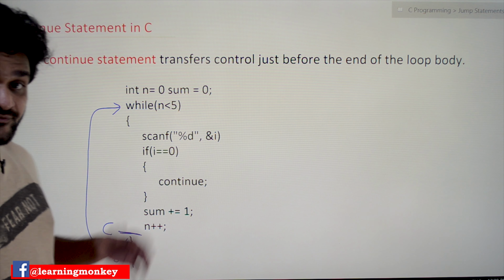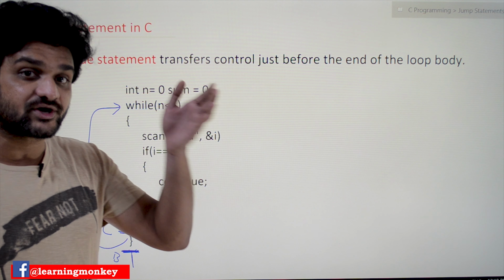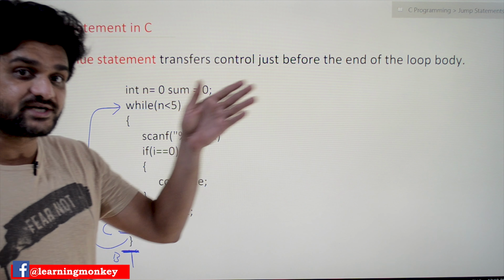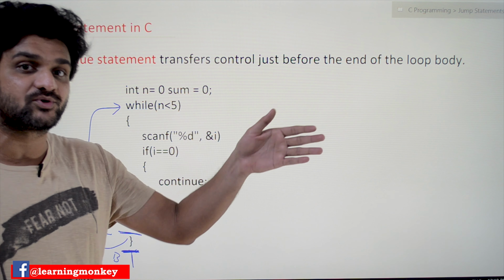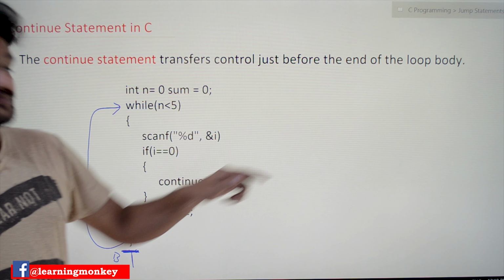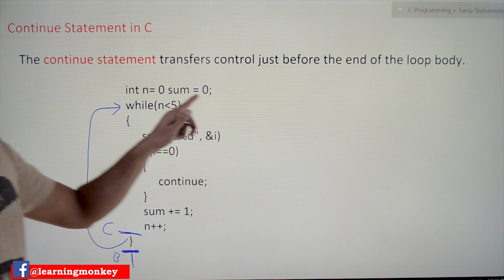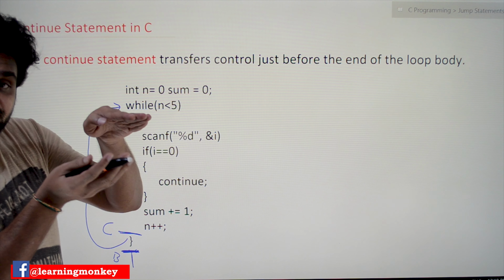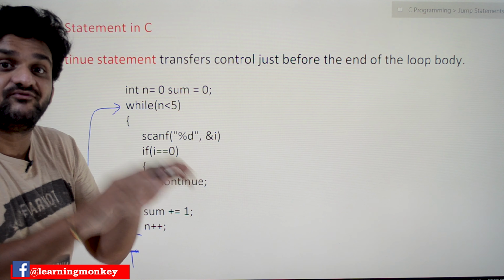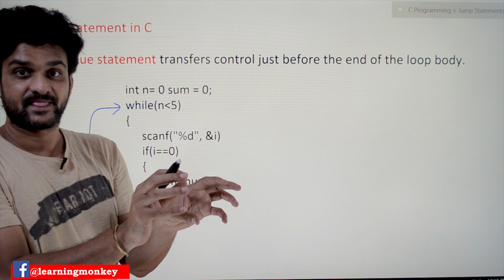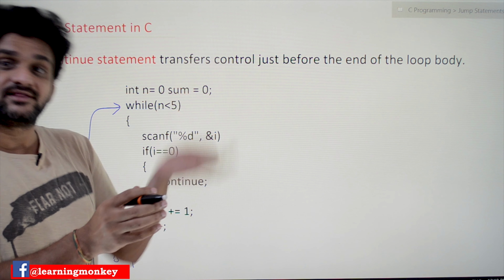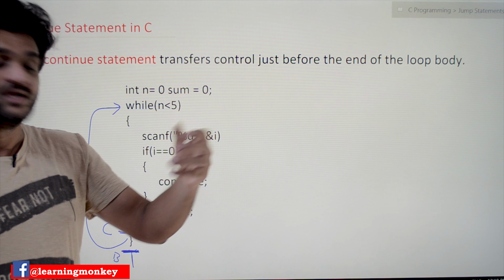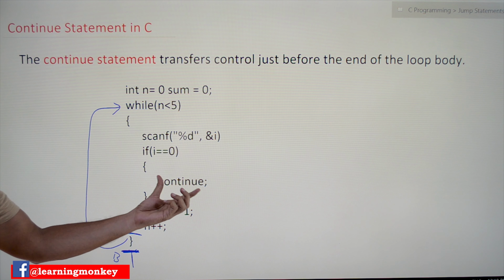Using the break, we are going to come out of the loop. Using the continue, we are going to transfer the control of the program just before the end of the loop, and again the loop will continue. So that is the meaning of the continue statement. After the execution of the continue statement, the remaining statements within the loop will not be executed. Based upon the condition, we can either execute all the statements, or just execute the continue statement.